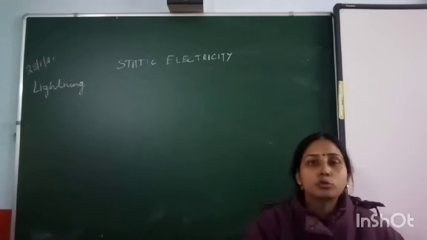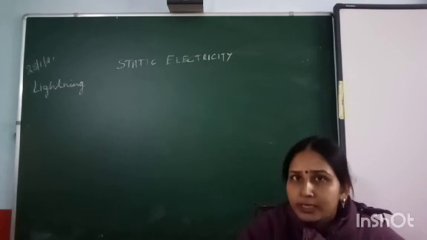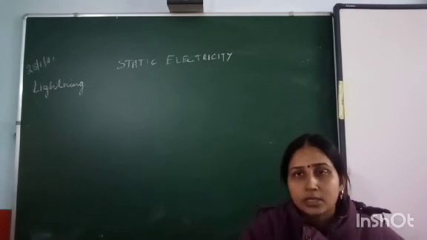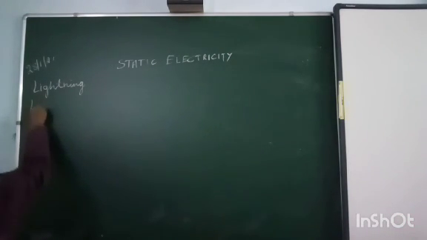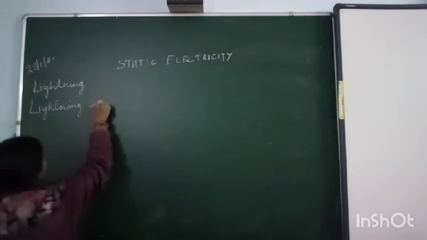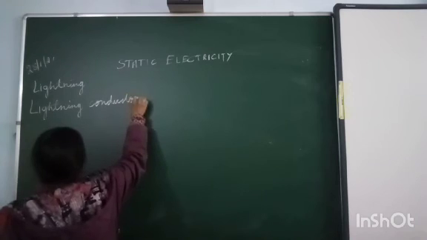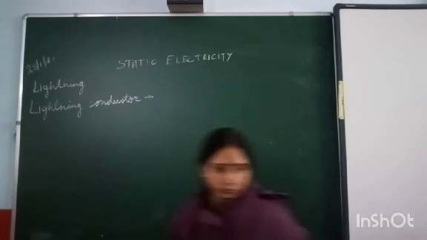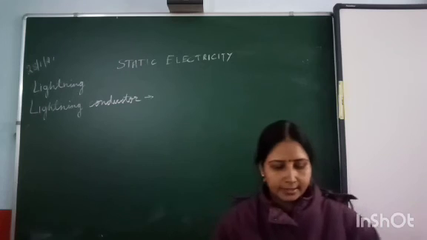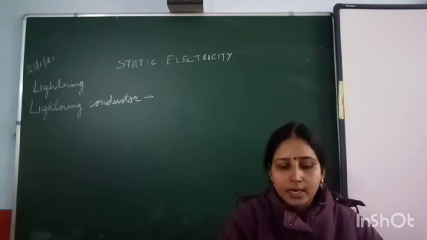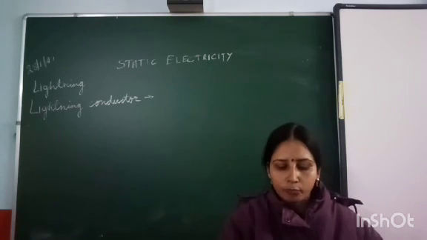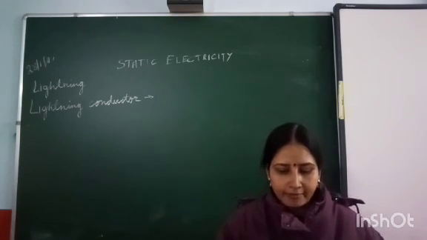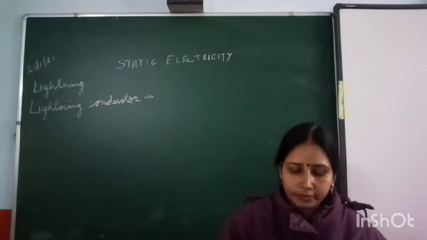Now next, to safeguard tall buildings or our homes, one device is being used, and that is called a lightning conductor. What is this lightning conductor? It is a device which protects us and our building from getting damaged due to lightning. It has a long copper rod with sharp points.